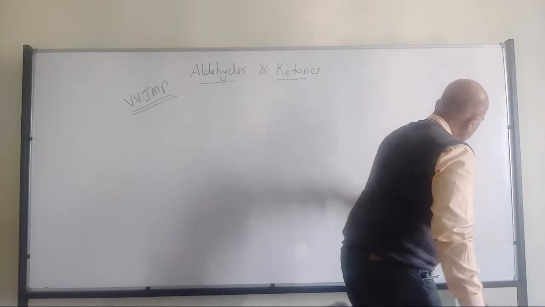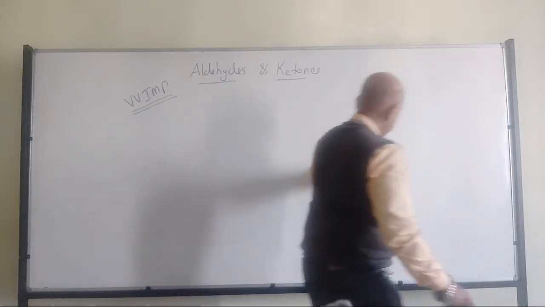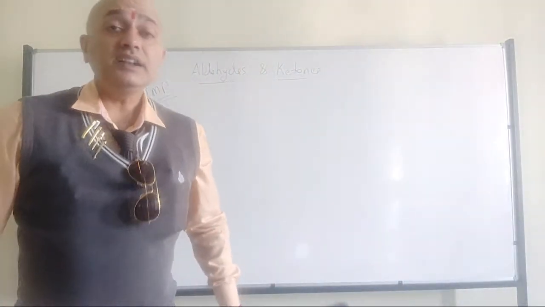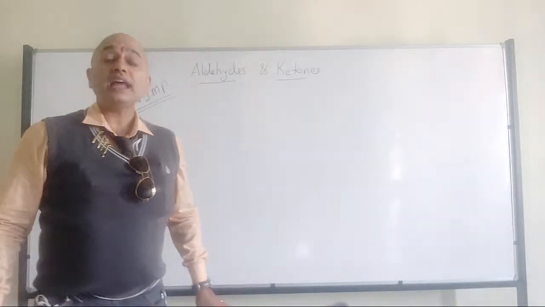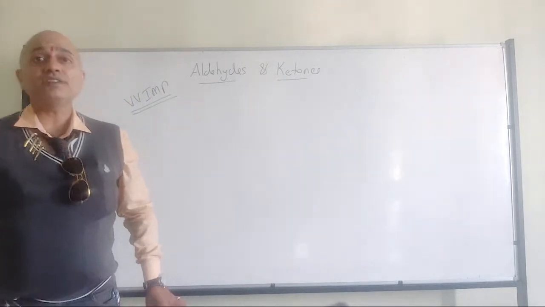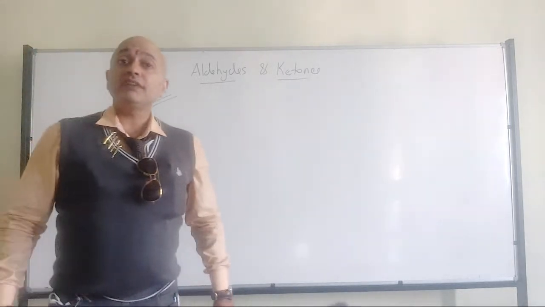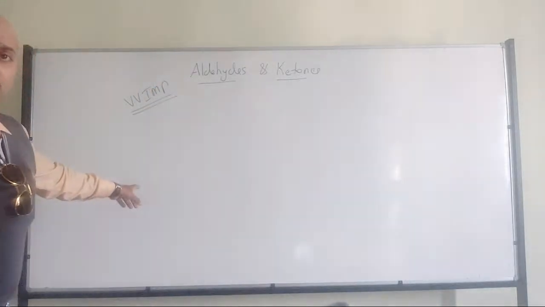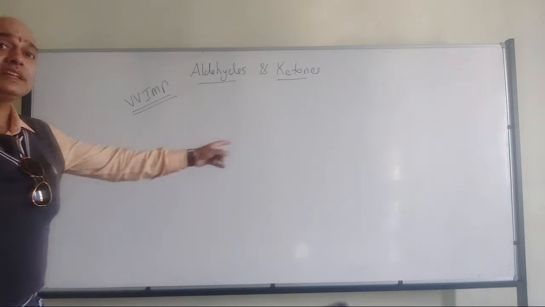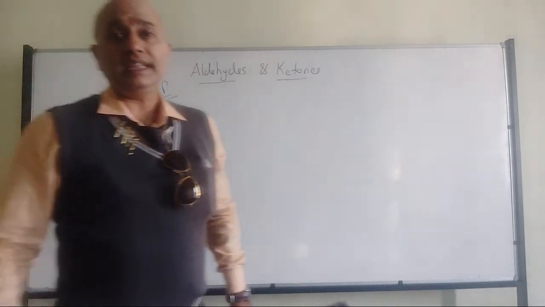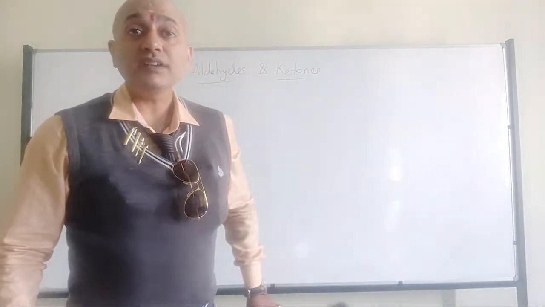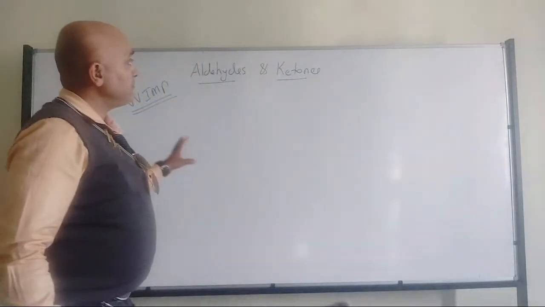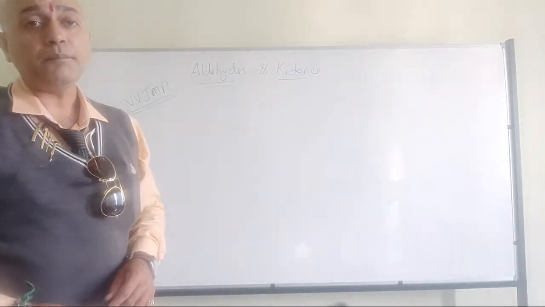If the aldehyde and ketone have the same number of carbons, they will give the same hydrocarbon. Propanal and propanone both give propane only, because there is no loss of any carbon. So that's the Clemmensen reduction process.